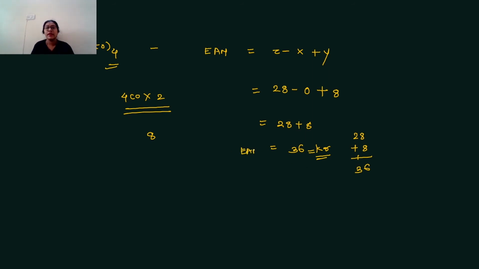The EAN is equal to inert gas element, therefore this complex is stable.